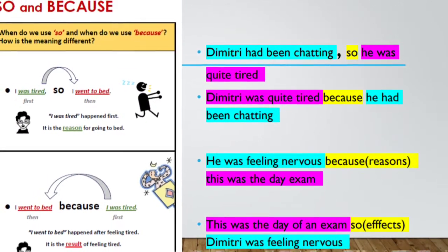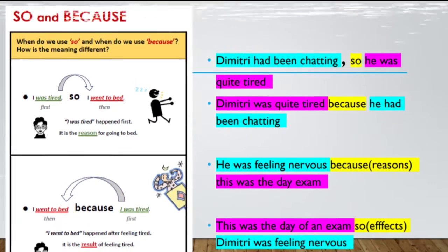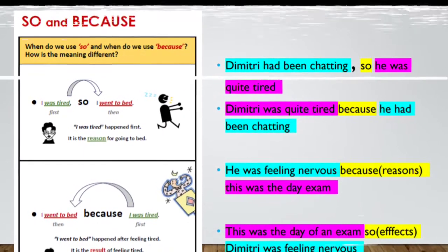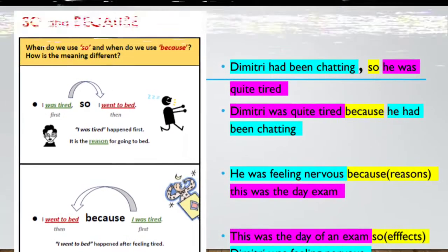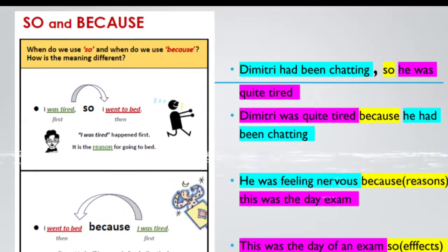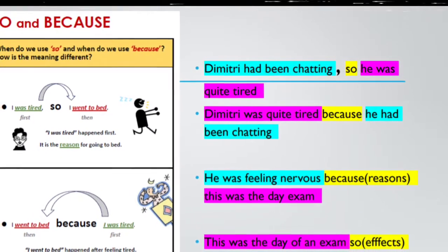I was tired, so I went to bed. Estaba cansado, entonces me fui a la cama. On the other side we have: I went to bed because I was tired. Me fui a la cama porque estaba cansado. Here we have some examples from the story. We can change the order of the sentence using "so" and "because."